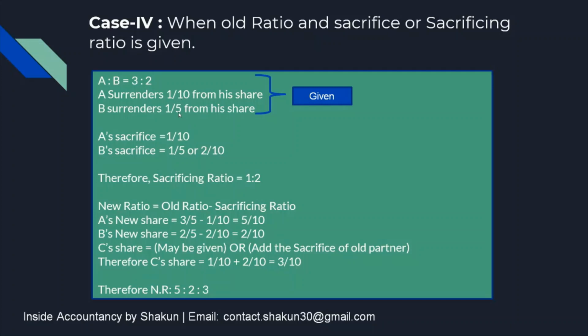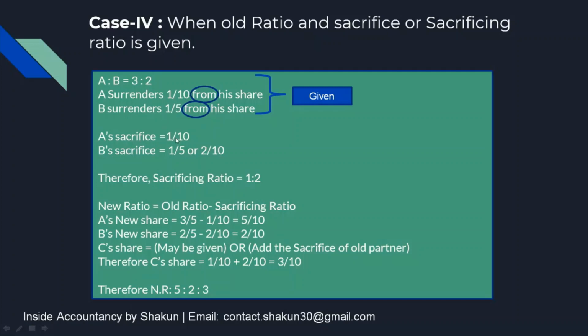Okay. Now look at this question and read it again. A surrenders 1/10 from his share. It means that out of A's share he gives 1/10 to C. And B surrenders 1/5 from his share. That means out of B's share, 1/5 he is giving to C, the new partner. So whenever the word from is written here, you should understand that the sacrifice is given in the question.